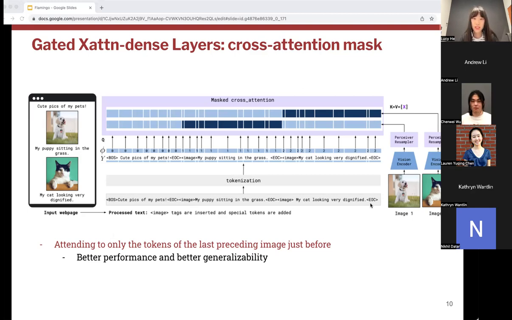The images are processed independently by the vision encoder as well as the perceiver resampler to get the fixed size tokens that we discussed in the first part. Then each text token only cross-attends to the vision tokens corresponding to the last preceding image. The function phi indicates, for each token, the index of the image that it is supposed to cross-attend to. The dark blue entries mean non-masked and the light blue entries mean masked.